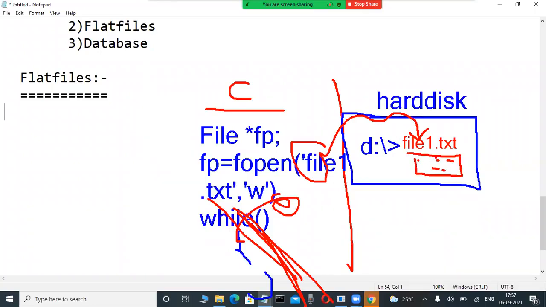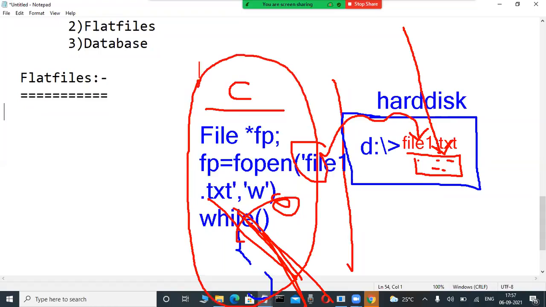These types of mechanisms are called the flat file approach. What is the flat file approach? It means we are storing the data permanently in files, in a drive, like the C drive, D drive, operating system files. But unfortunately, storing the data this way is very difficult. These are the types of programming languages we are using.